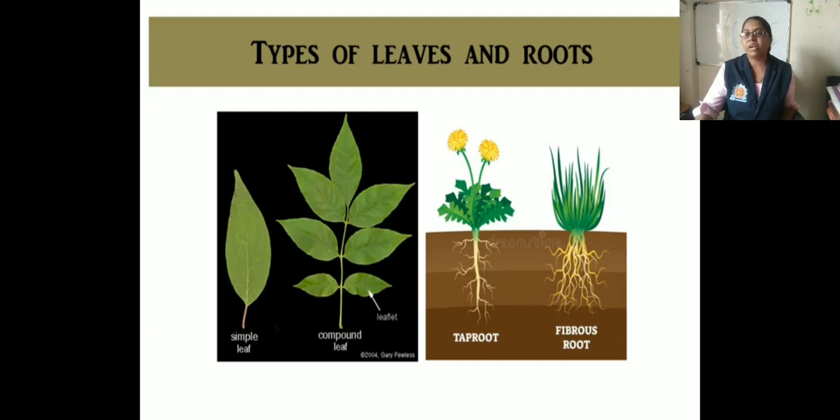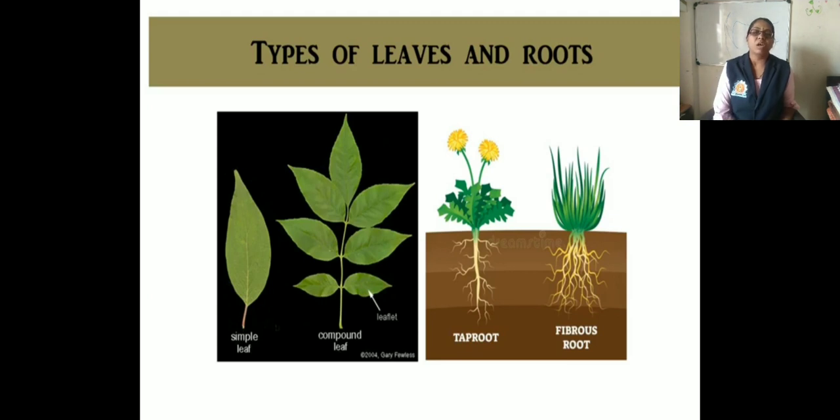That means a thread-like or fiber-like structure of the root is called the fibrous root, for example, onion root. So these are the two types of roots. Now next is why we need the classification of plants.